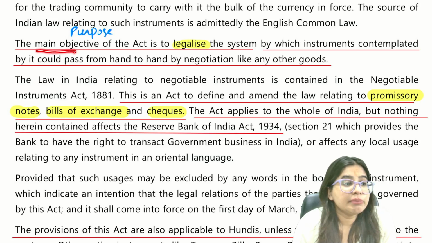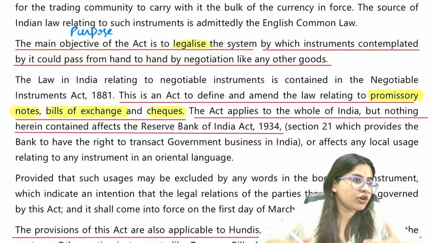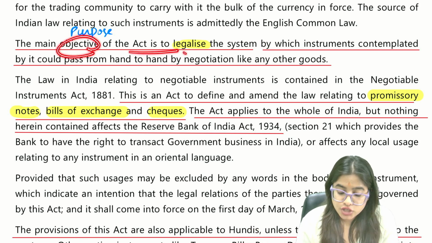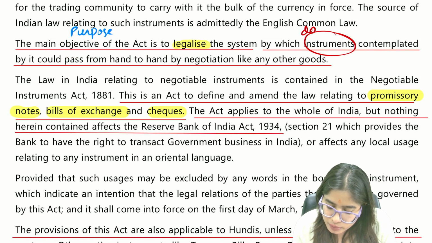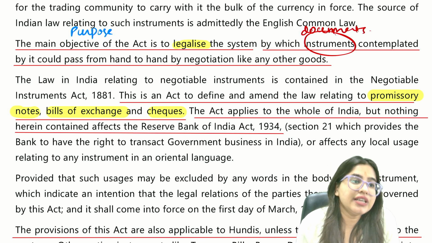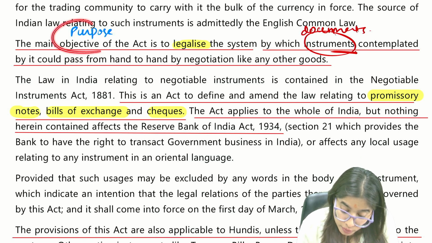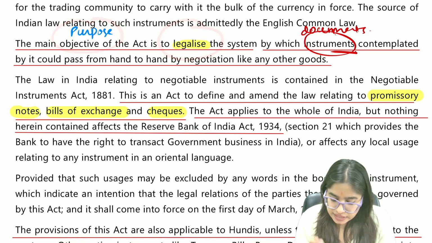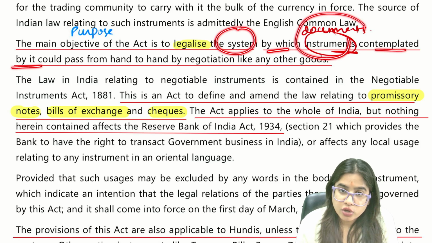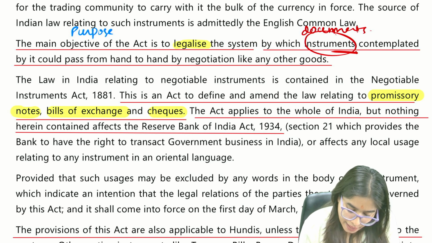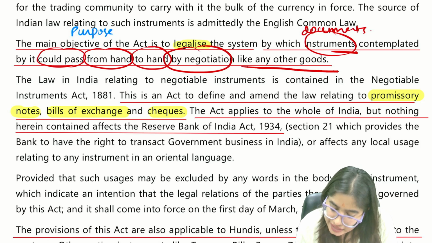What is given here? The main objective of the Act. What was the main objective? Objective means purpose. Why did we bring this law? The main objective or purpose of this law is to legalize the system by which instruments, meaning documents, contemplated by it could pass from one hand to another hand by negotiation like any other goods. If you don't know the meaning of any word, kindly write it down. Instrument means document.